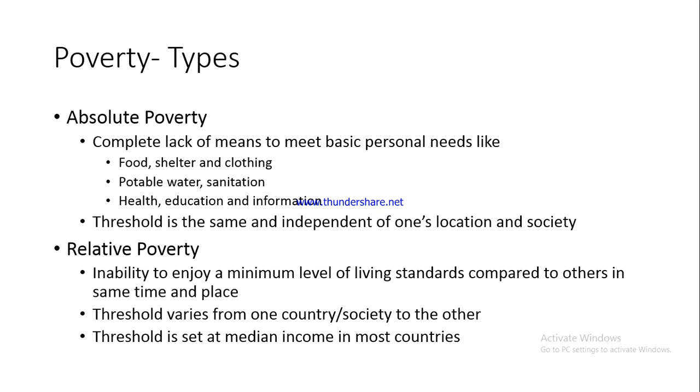$1.9, if you translate it, would be somewhere around 150 rupees per day, because $1 in India, if we talk about the Indian currency's value, is around rupees 75. I'm just giving a rough estimate. It would be around rupees 150 per day. Now this is the absolute poverty line, and this would be the same across the countries, across the region. All those families, like yours, which have been earning more than rupees 150 per person per day, are above the poverty line, while those earning less than rupees 150 per person per day are below the poverty line.